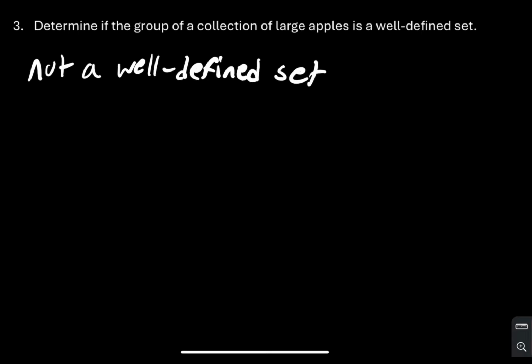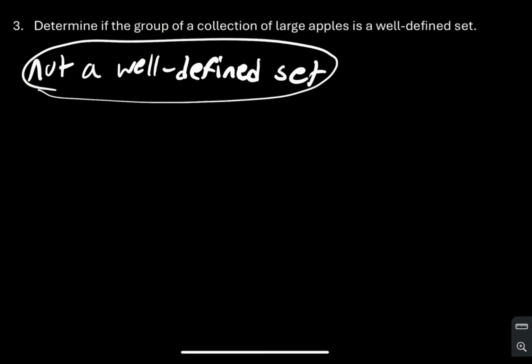So for this third lecture problem, it says determine if the group of a collection of large apples is a well-defined set. So here, our set needs to be the collection of large apples, but a large apple is going to range from person to person, and there's no clear definition on what you consider a large apple. So knowing that, we can say that this is not a well-defined set. So that's going to be your answer.